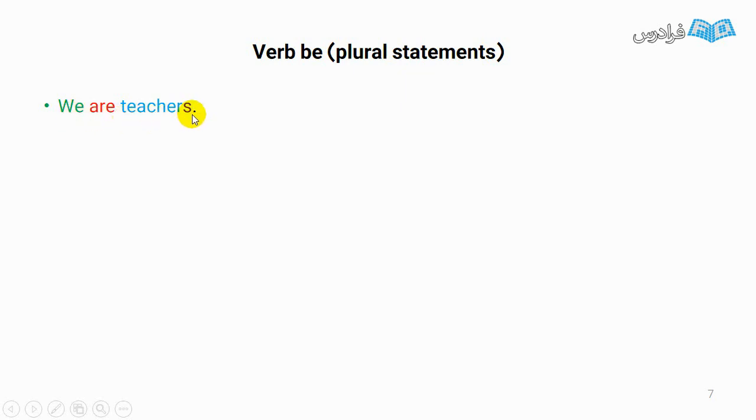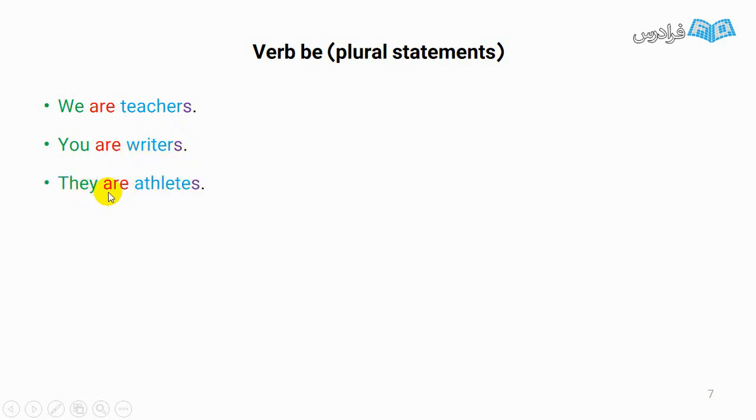We are teachers. You are writers. Again, I told you refers to both a person or a group of people. In plural statements, it refers to a group of people. Then I have to use plural form of the noun.